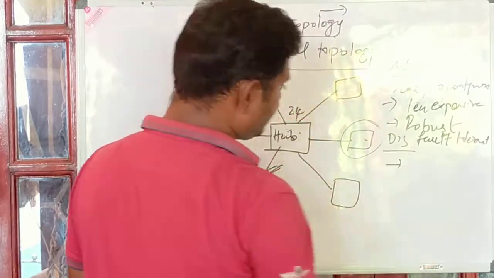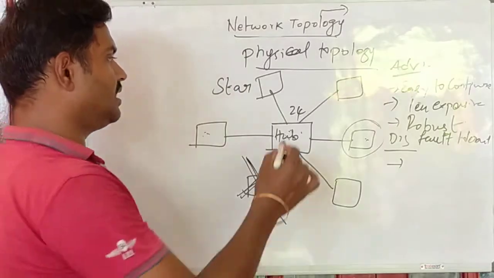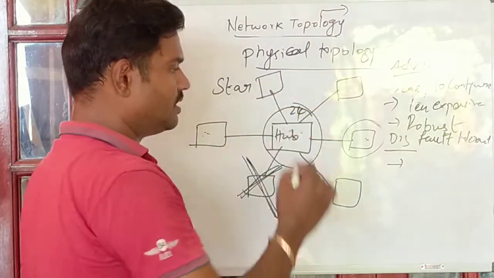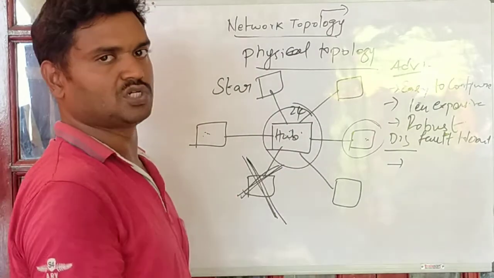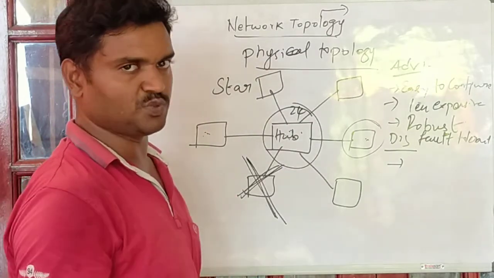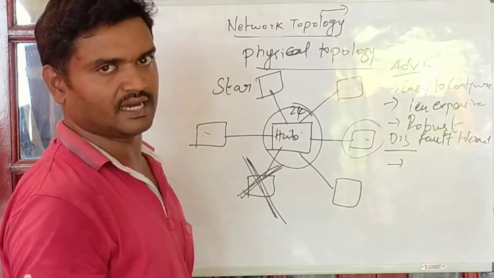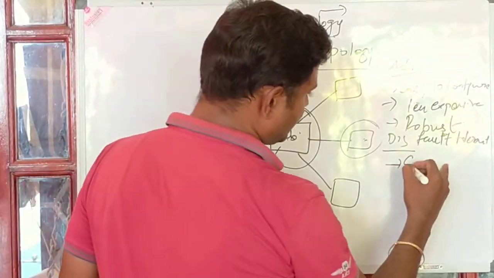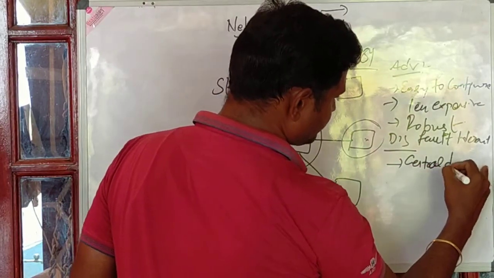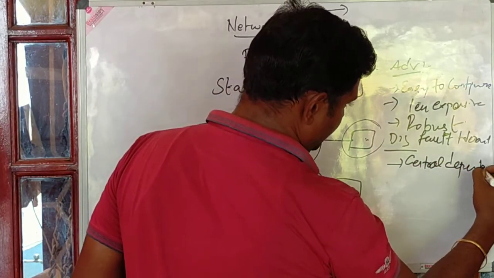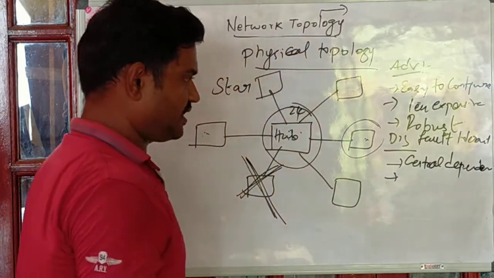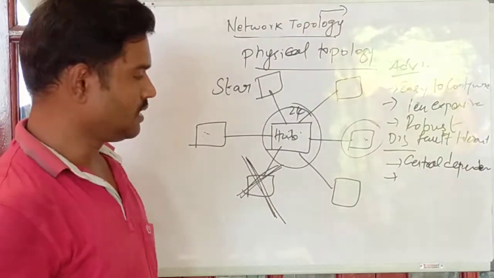If you take the disadvantage, here it is central dependency. If the particular hub goes down, whether it is a switch or a hub, then the entire network goes down. So central dependency is the biggest disadvantage of star topologies.